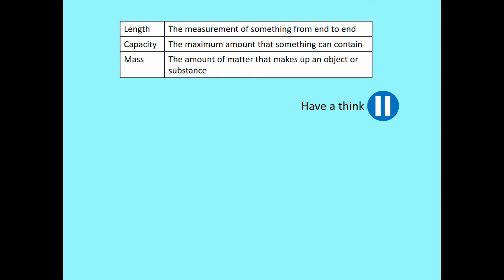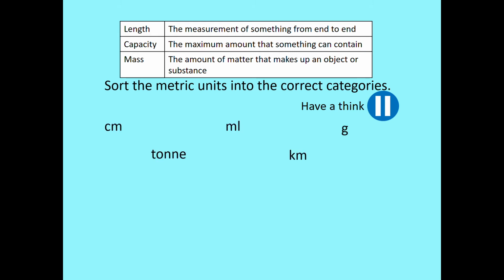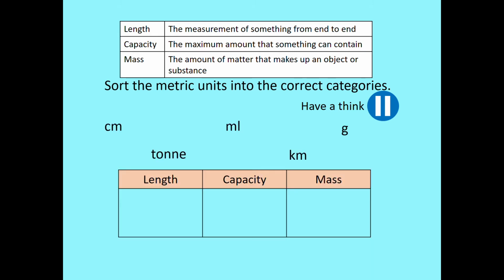Okay, so I want you to sort the metric units into the correct categories. Length, capacity and mass, which one would you put where? So length, we have centimetres, kilometres, we also have millimetres and metres.